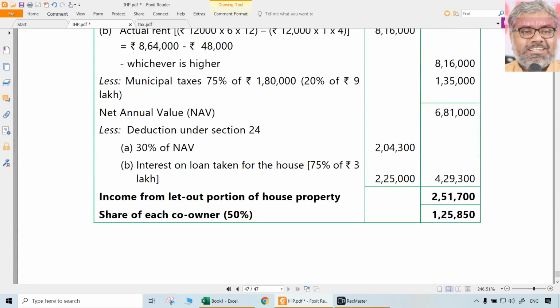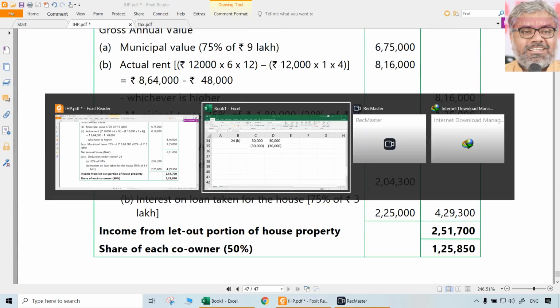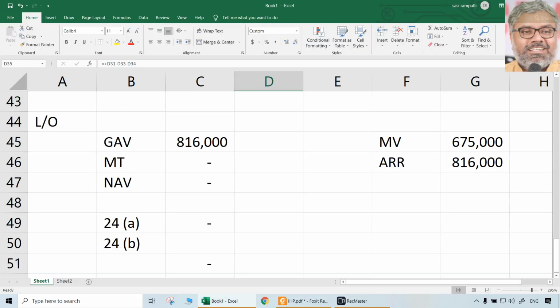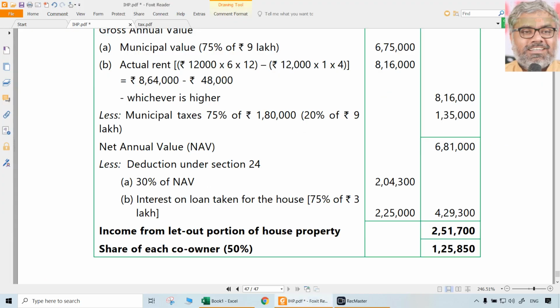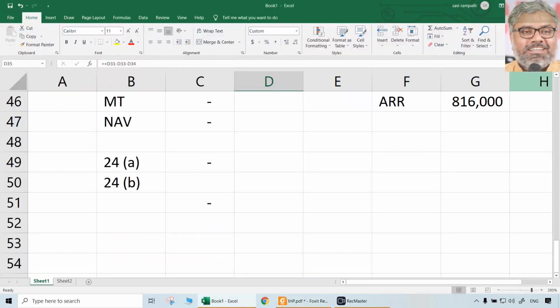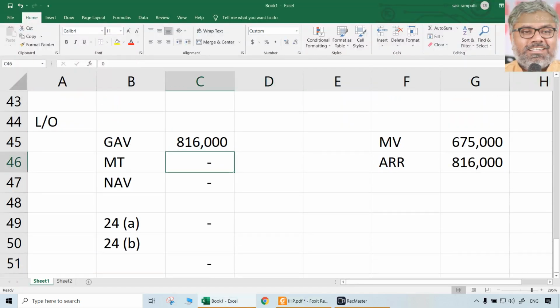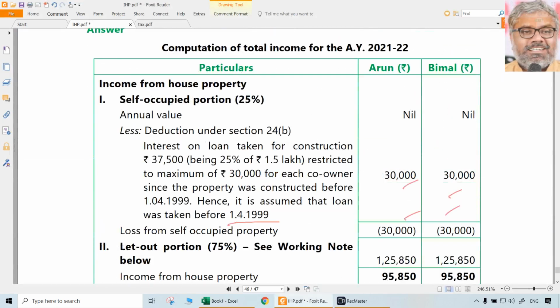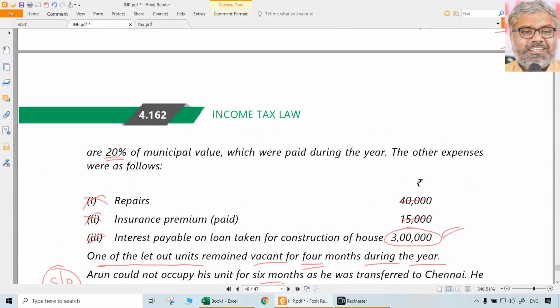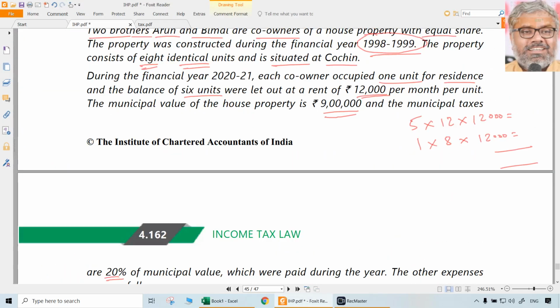Then coming to the 75% portion. In the 75% portion, how much was the gross annual value as we have taken just now? That should be 8 lakhs 16,000. Then municipal taxes. How much are the municipal taxes given in the question? The 20% of municipal value. 20% of municipal value means 1,80,000, because 9 lakhs is the municipal value. On that, 20% means 1,80,000 is the municipal taxes.